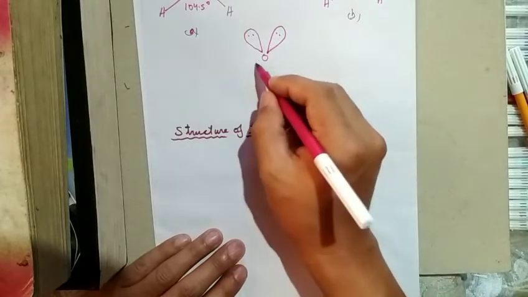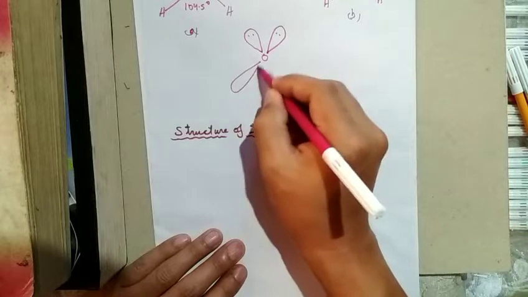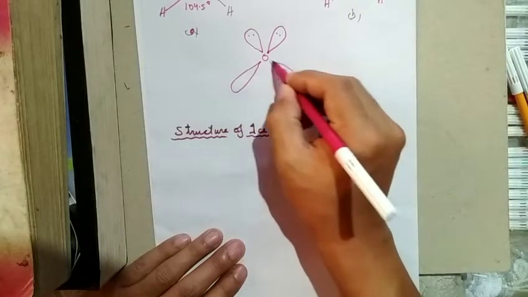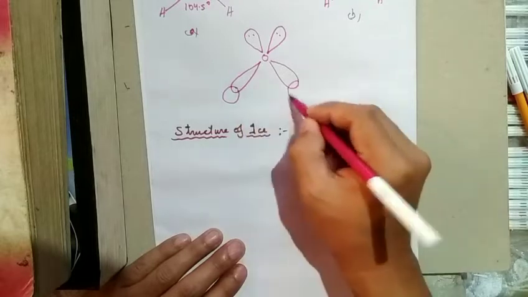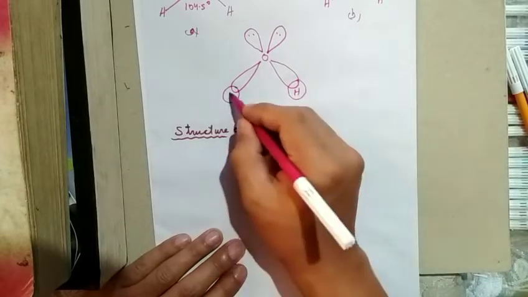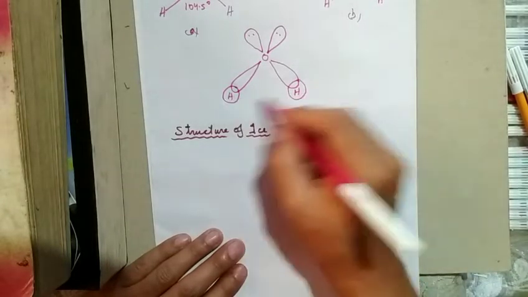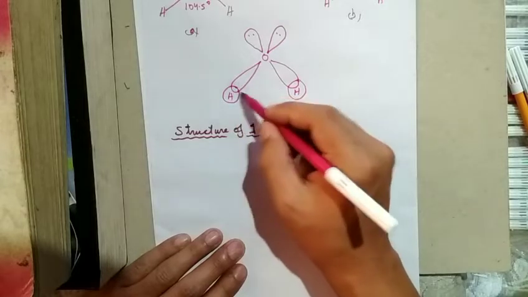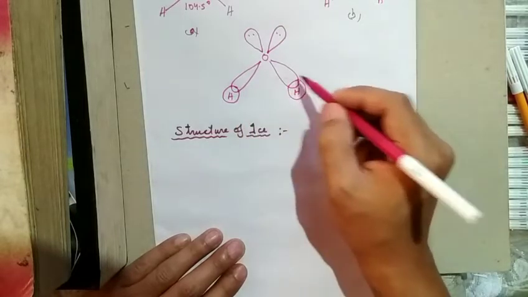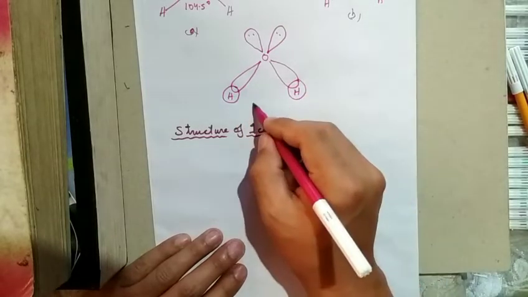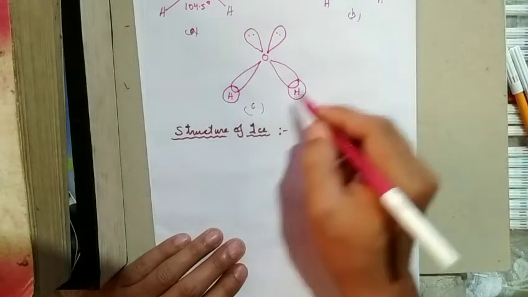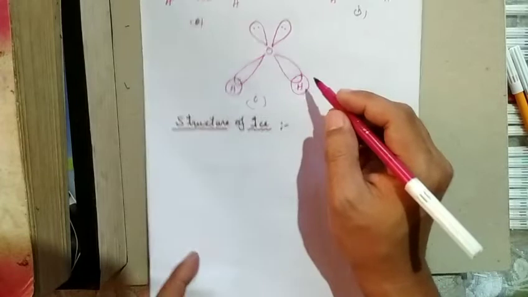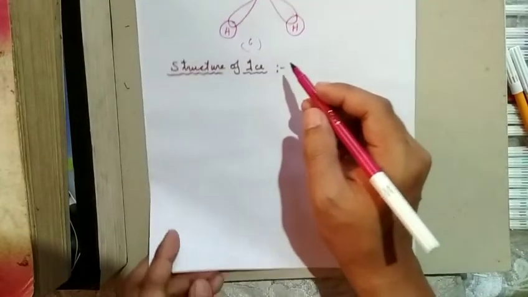There is a p orbital on oxygen, and hydrogen has an s orbital, so the s orbital overlaps with the p orbital. This is the orbital overlap of the water molecule.